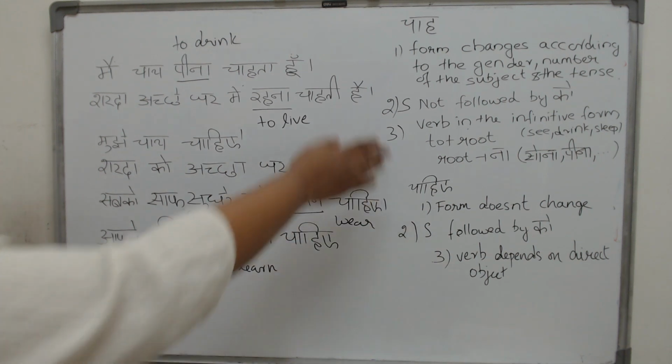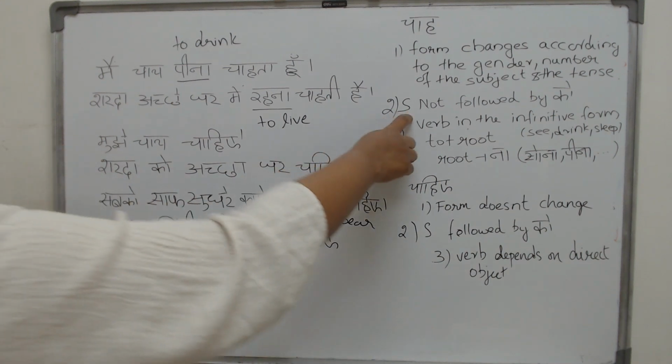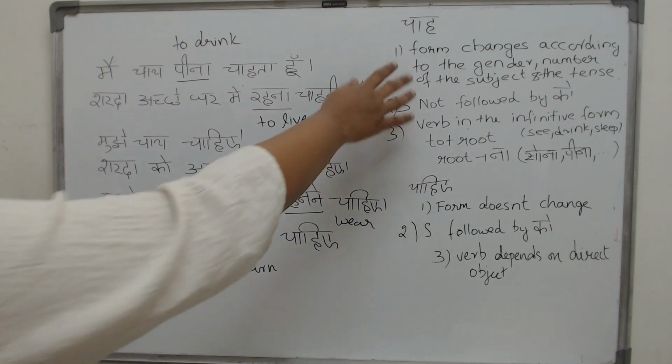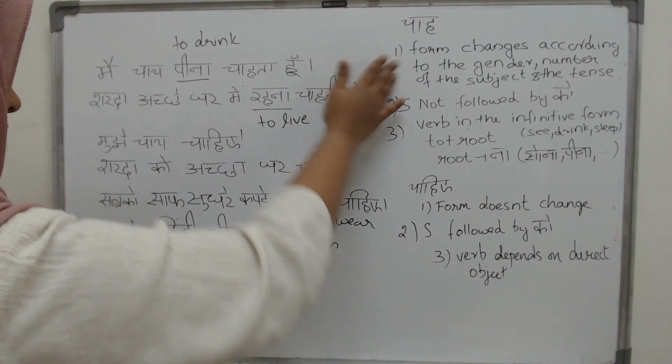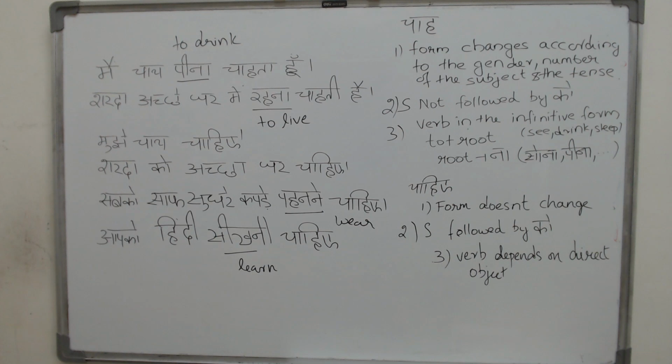Now I guess these two are quite easy to understand. That you should not have a ko and your verb should be in the infinitive form. Those two are quite easy to understand. But the changes in the form here and the changes in the verb here, that we will see a few more examples, and after that we will start dealing with the structure of the sentences.